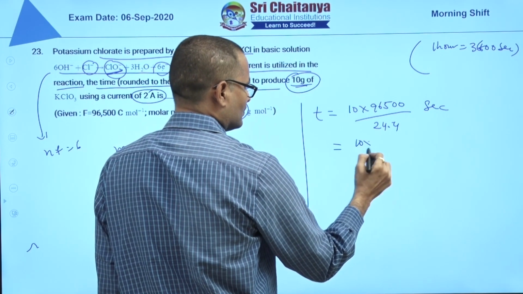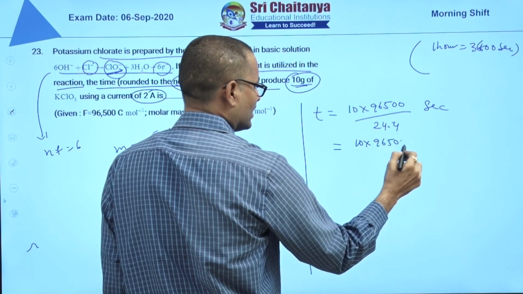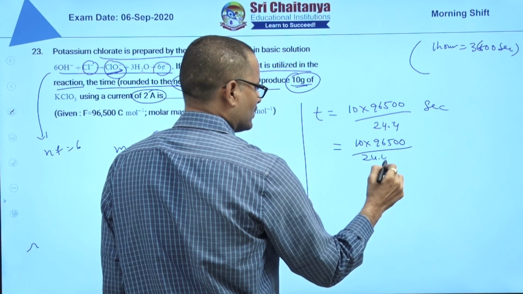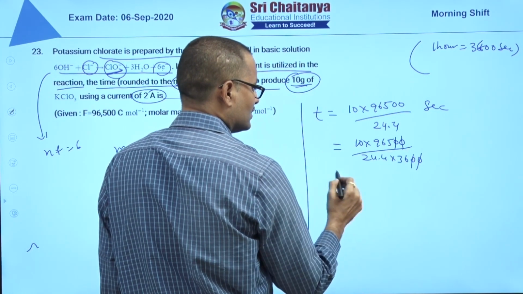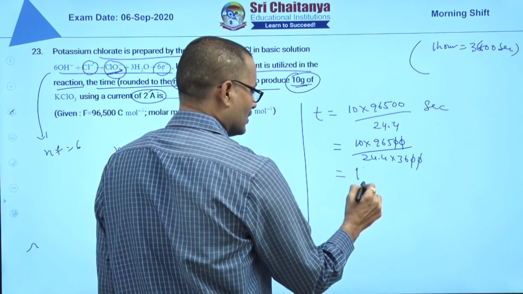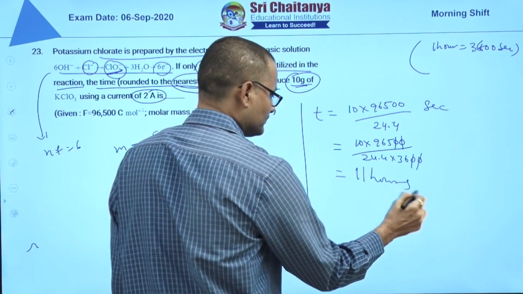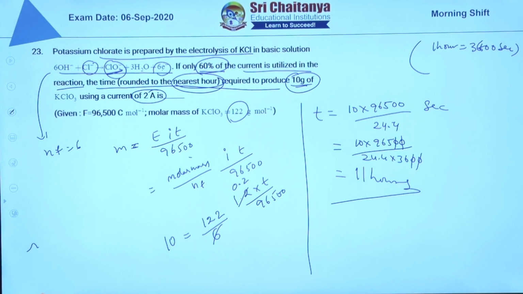So 10 into 96,500 by 24.4 into 3600, when you calculate this, you will get around 11 hours. So for the 23rd question, the answer is 11 hours.